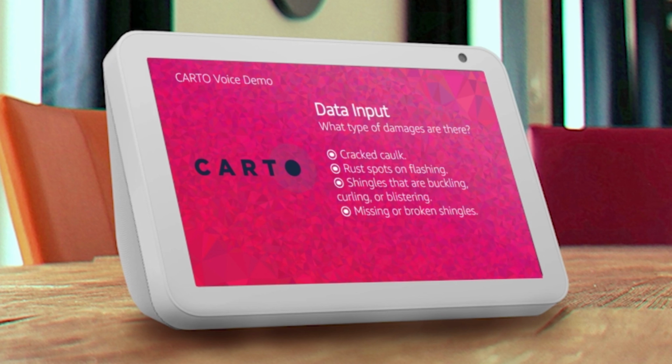Cracked caulk or rust spots on flashing? Shingles that are buckling, curling, or blistering? Missing or broken shingles? Missing or broken shingles.